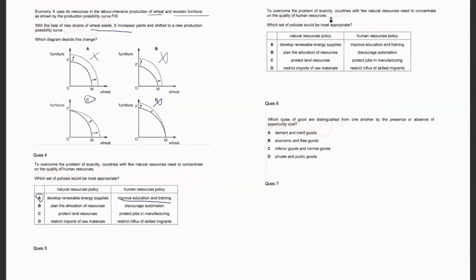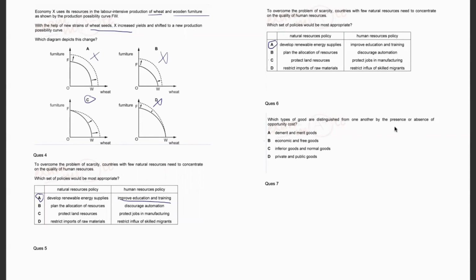So question number 5 is also the same question, so you can attempt this as well. Option is A. Let's move towards question number 6. Which types of goods are distinguished from one another by the presence or absence of opportunity cost? These types of questions are easy scoring questions because they are based upon definitions.